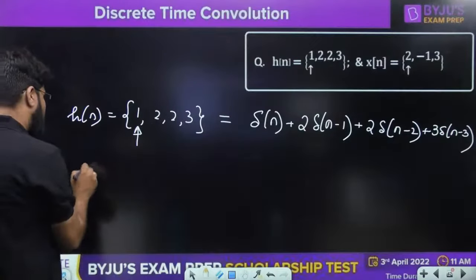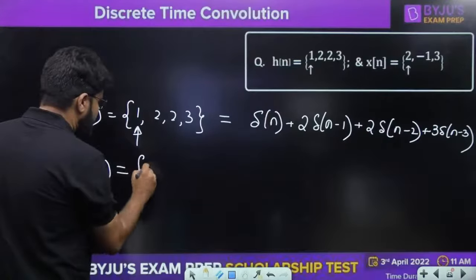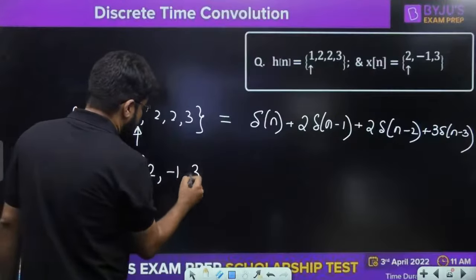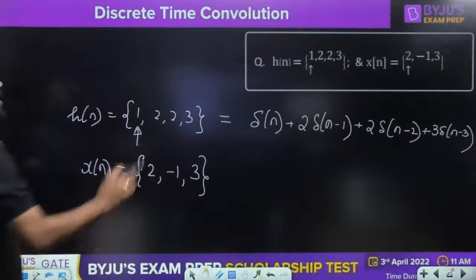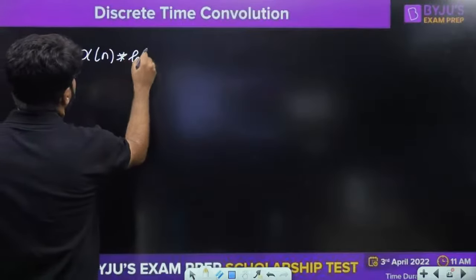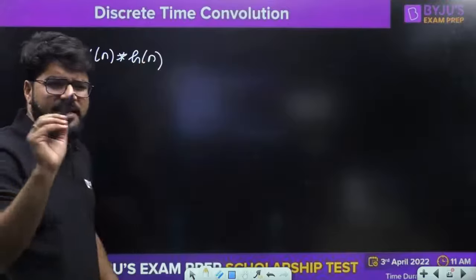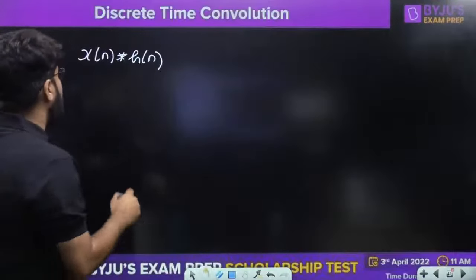What about xn? So xn is 2, minus 1, 3. Now let us not break xn. I have only broken hn, right? But ultimately my objective is to convolve xn and hn. Guys, there is going to be a simple shortcut, but let us take 2-3 minutes to understand the detailed concept, and then I give you the shortcut.